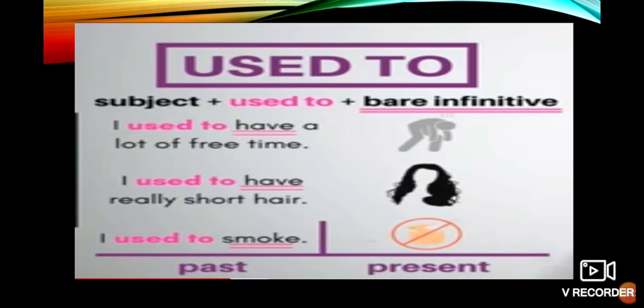Now let's move to used to. Used to is nothing but a past habit. Okay, subject plus used to plus bare infinitive, means without V1, without to. I used to have a lot of free time. That means at present I do not have. I used to have really short hair. In those days I had short hair, now not. I used to smoke. Now I have stopped completely.